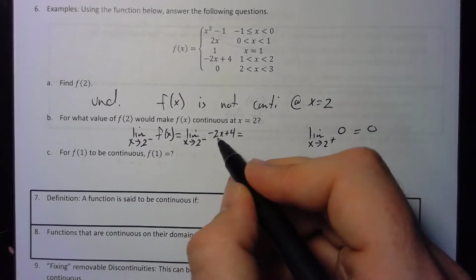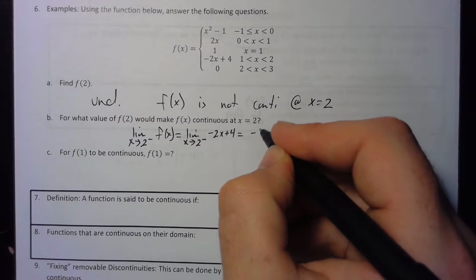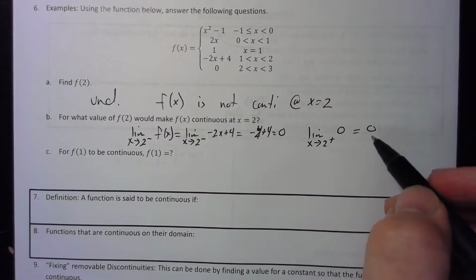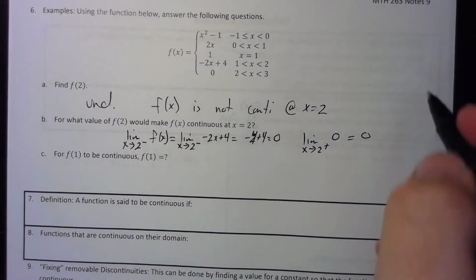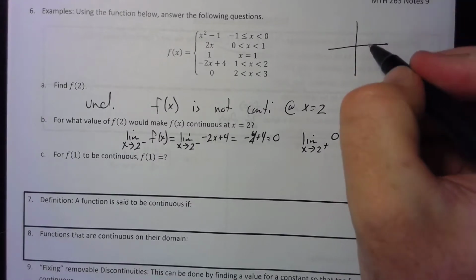And here, if I plug in 2, I'm going to get back a value of negative 4 plus 4, giving me 0. In which case, the limit from the left and the limit from the right are both equal. If the limit from the left and the limit from the right are both equal, this function will look something along the lines of this.